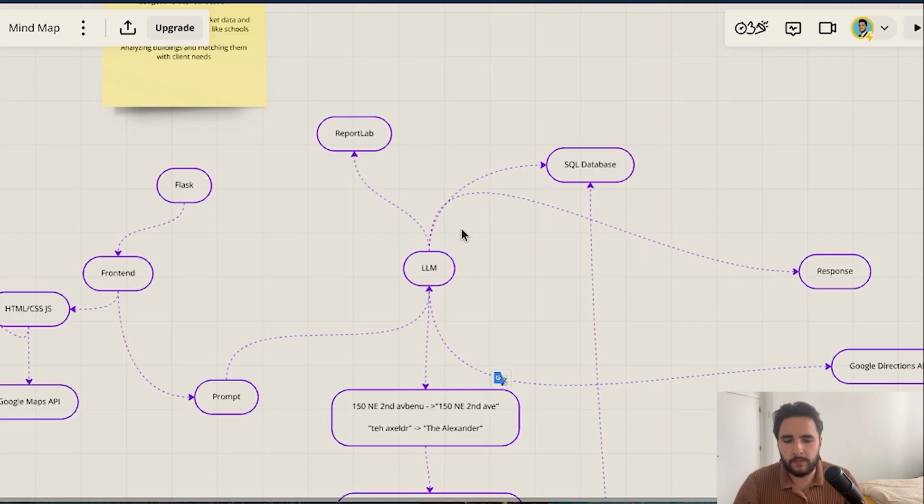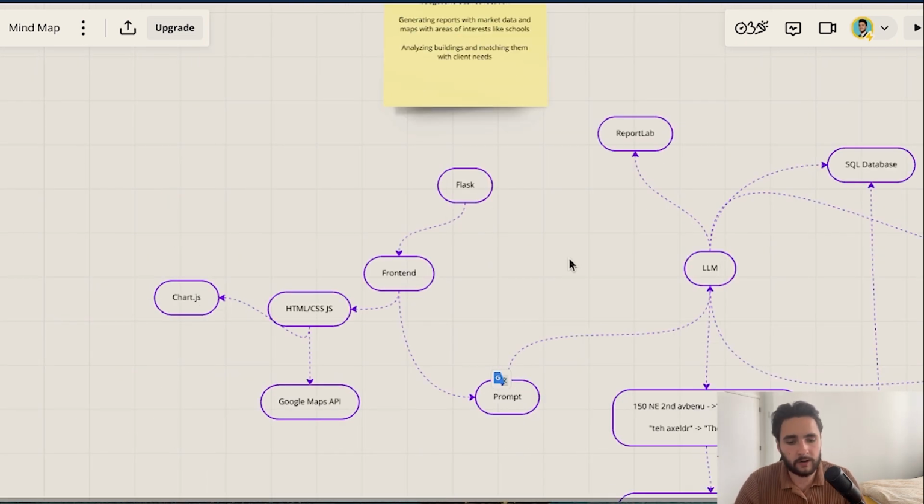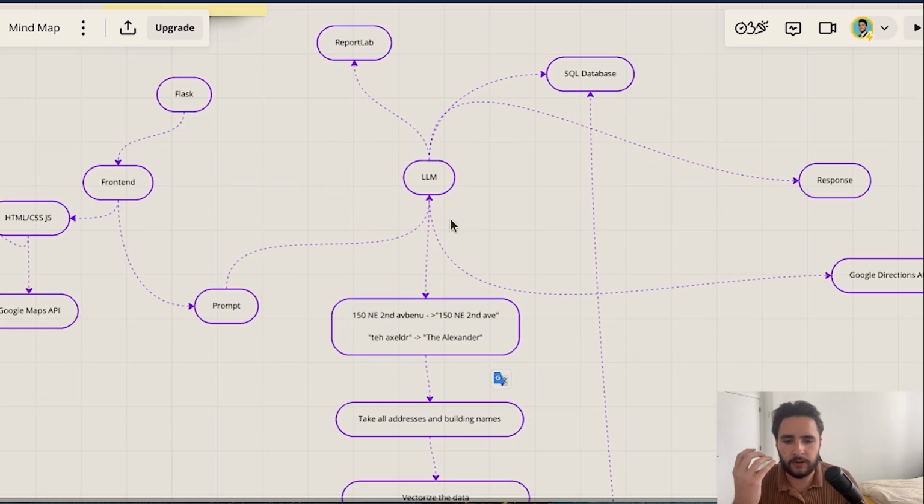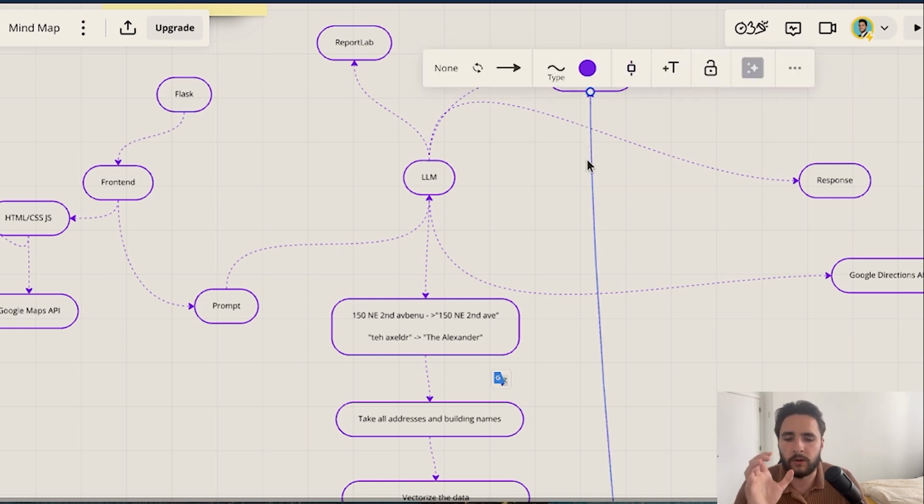Okay, so now I have a very basic outline, and this is actually the architecture of Convo GPT as it looks like today. These are all the features in there, and this is how they all connect together. You can see plotting this out just makes it so much easier to see every detail. And if you architect this in the wrong way, it's very easy to change. You just redraw the lines or rename stuff without touching any code. So it's extremely fast. And you'll find that once you have this outline, you can write code a lot faster too, because you don't need to keep in the back of your head how everything is supposed to be laid out. You just reference this diagram.